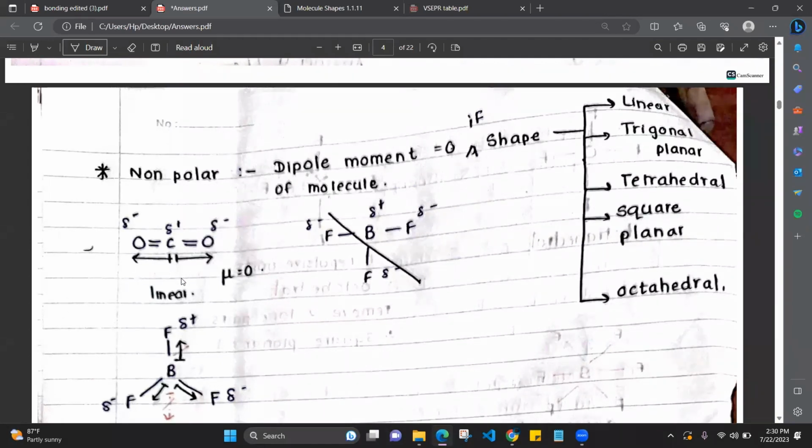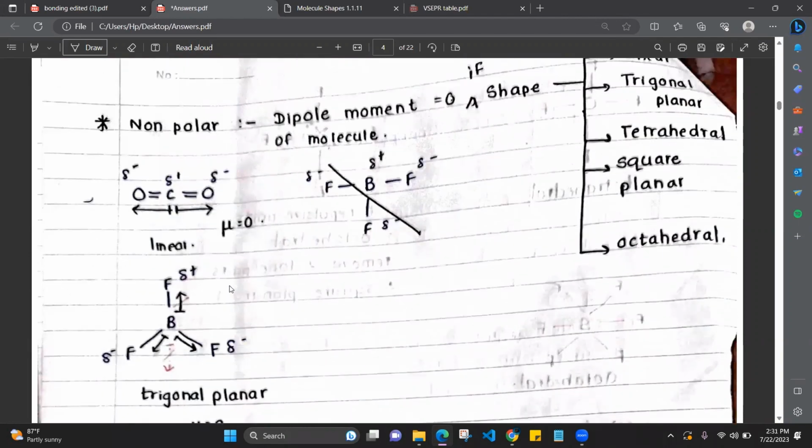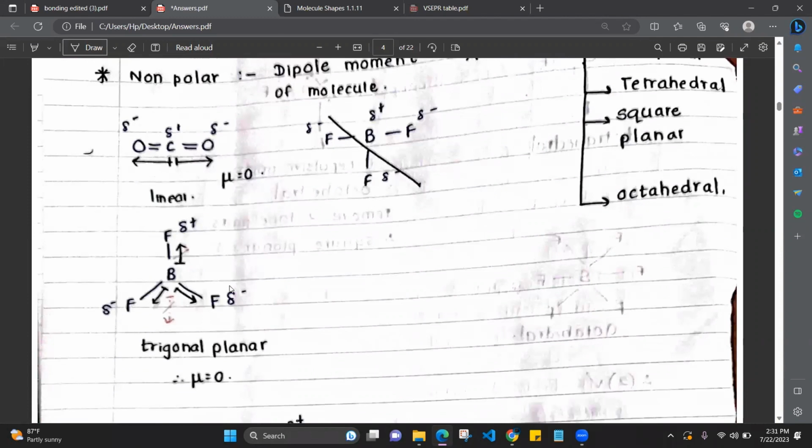So in all linear molecules, this is the case. That's why in linear molecules, dipole moment is 0. Did you all get that? Why is the dipole moment 0? Okay, because it is cancelling off. We have to take the dipole moments of the individual bonds and then check the dipole moment of the entire molecule. These two are getting cancelled off. That's why the dipole moment of the molecule is 0.